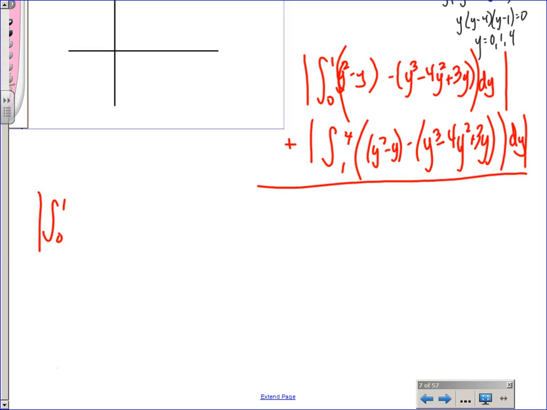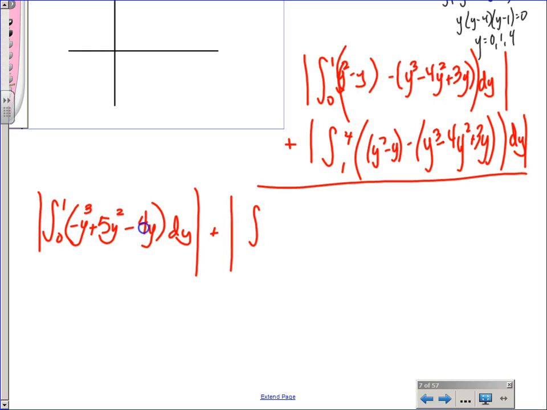If we would have gone ahead and done the subtraction and gotten negative y cubed, what would that have been? Plus 5y squared, and then minus 4y dy, plus 1 to 4, once again, of our negative y cubed.